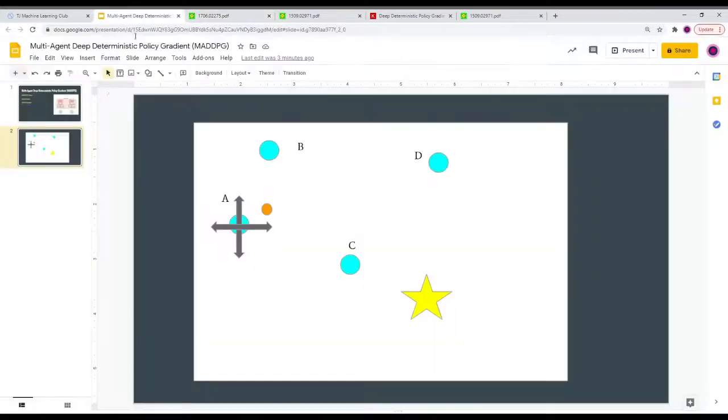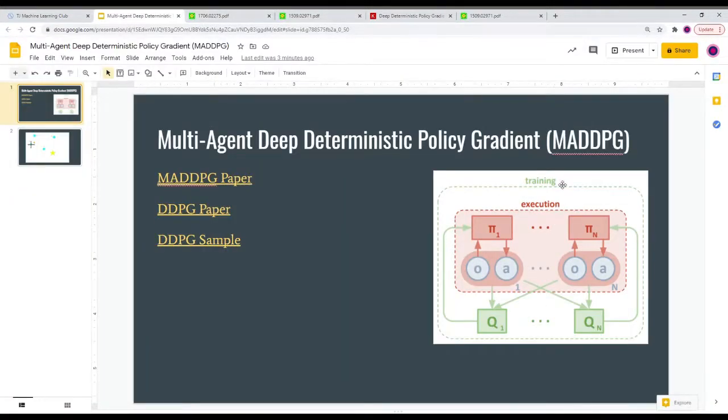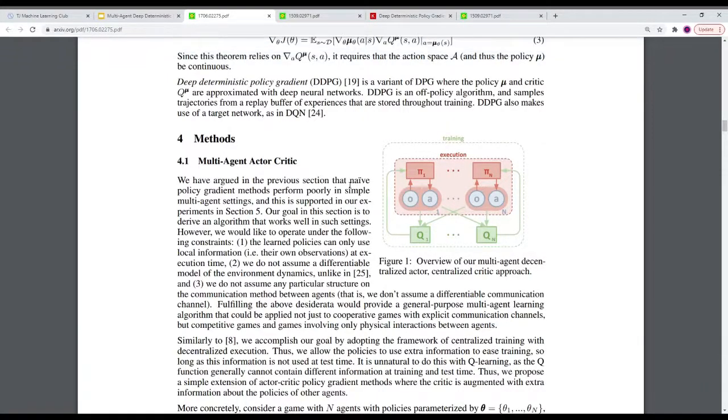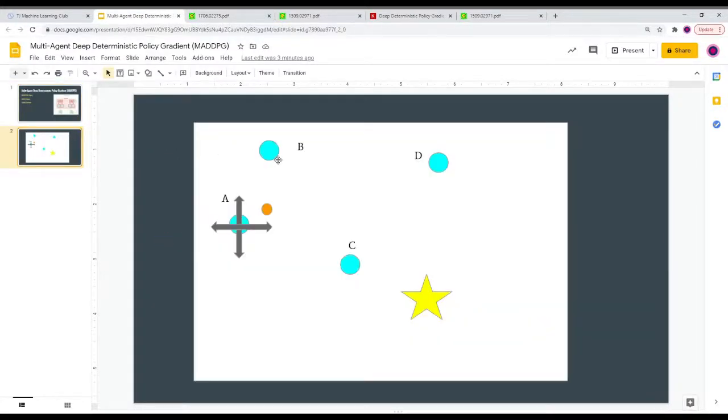This is actually a really good graphic. We have it right here. And basically what our centralized critic is, if you remember back, in DDPG we have one actor, one critic. In MADDPG we have n actors and n critics, n being the number of agents we have. So back to our example here, we would have 4 actors and 4 critics. Now, you might be wondering, okay, that's fine and dandy, but what do all the critics do? What's the point of all that redundancy?